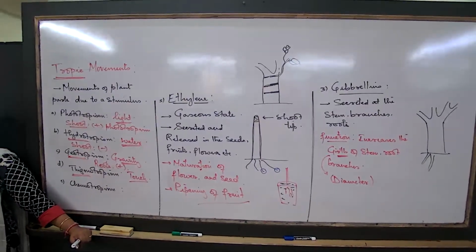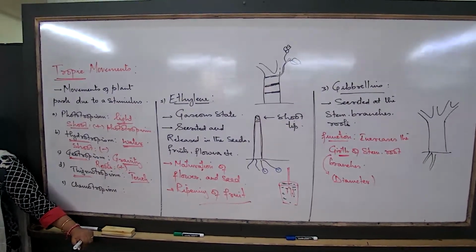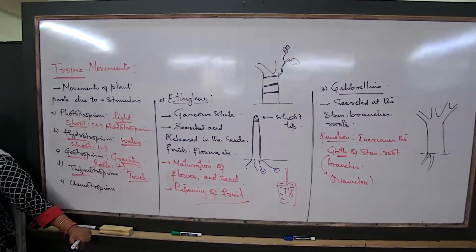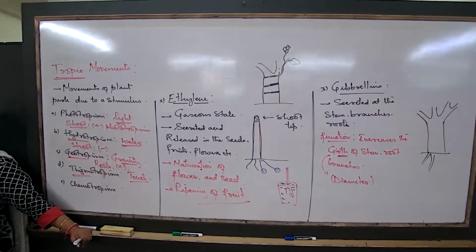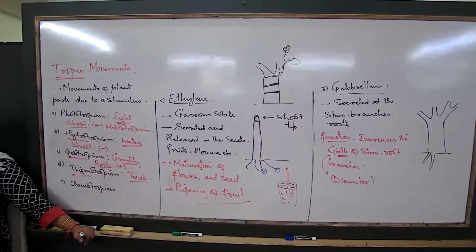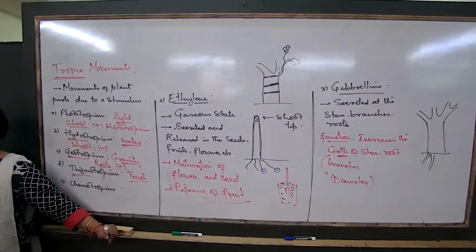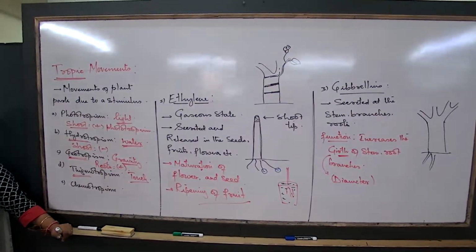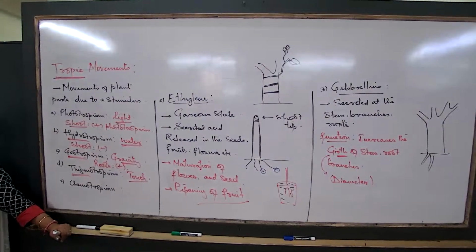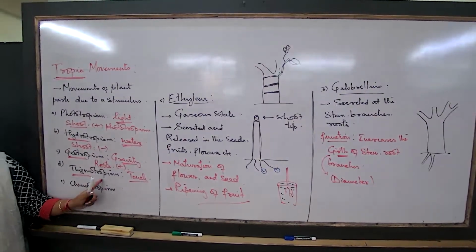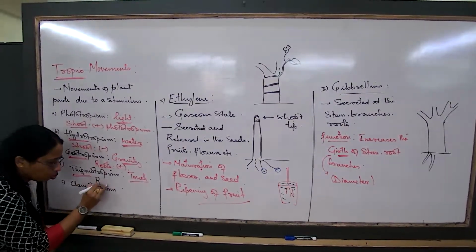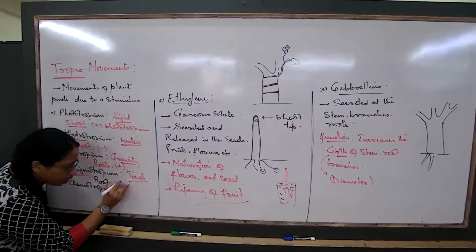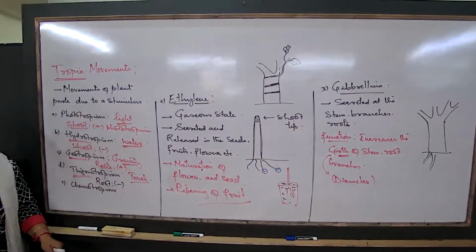कुछ creepers और climbers में ये tendrils नहीं होते. The moment you talk about climbers, they will always have the tendrils. Creepers, some of them may not have. They may have the modified stems only. So this is the concept of thigmotropism. For the root, I'll have to write they are negatively thigmotropic.